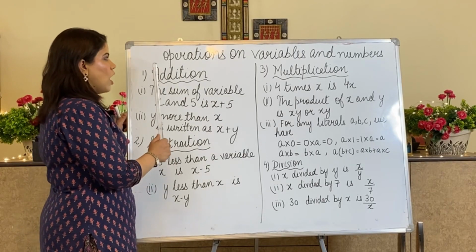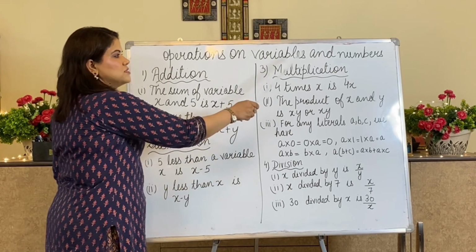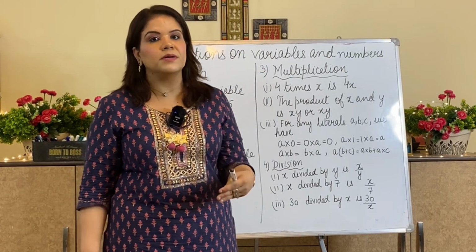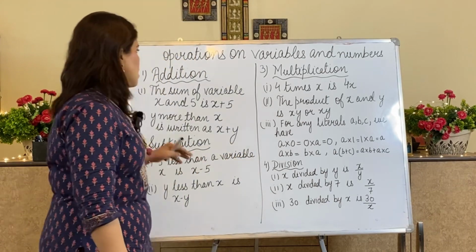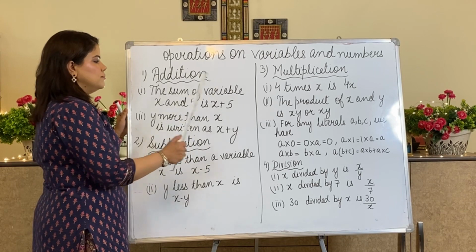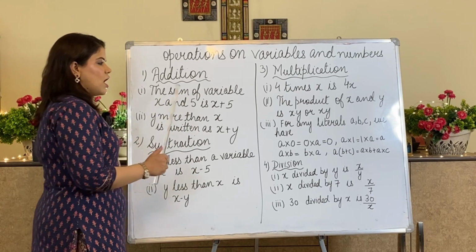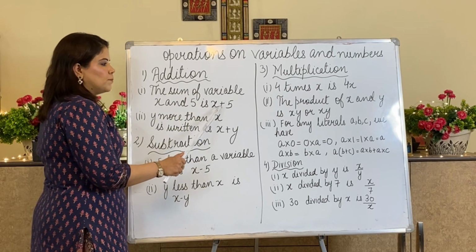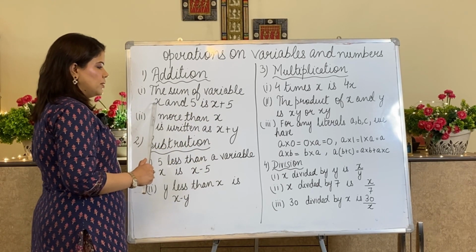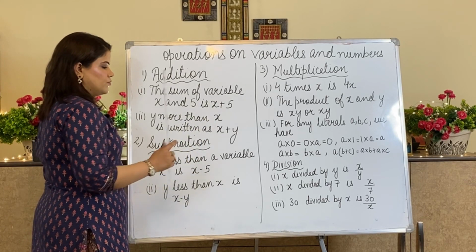Now I am taking how the mathematical operations are there in algebra on variables and numbers. I told you in algebra we take into consideration variables and numbers both. For addition, if I have a statement sum of a variable x and a fixed number 5, then how will I write? I will write it as variable x plus 5. Sum means plus, variable is x and the number is 5. So variable x plus 5.